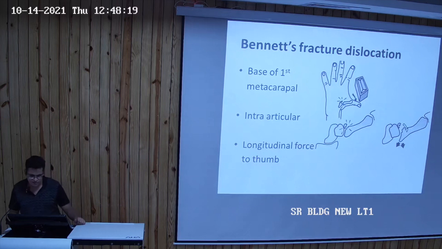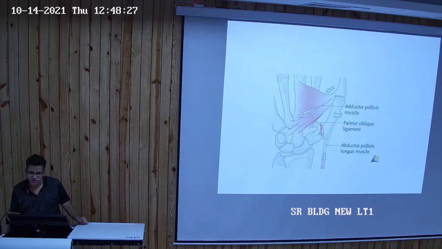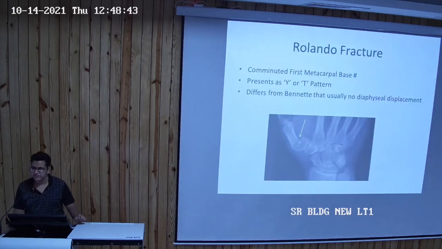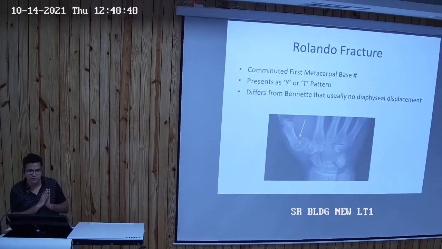This is a typical fracture which happens because of a longitudinal force applied to the thumb. The forces acting are the adductor pollicis muscle, the palmar oblique ligament, and the abductor pollicis longus muscle. It is treated with closed reduction and K-wire fixation. In Bennett's fracture, there was a straight line. If it is a Y or T-shaped pattern at the first metacarpal base, it is known as a Rolando fracture. It differs from Bennett's in that there is usually no diaphyseal displacement of the bone.